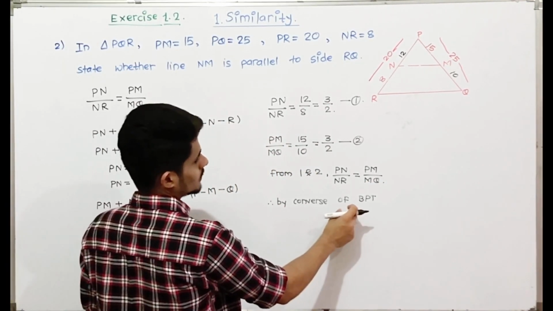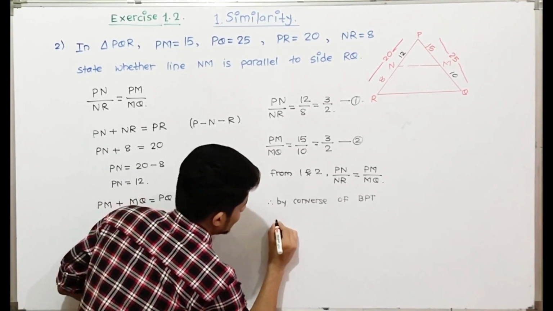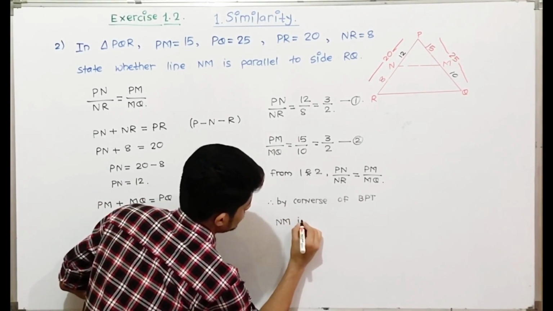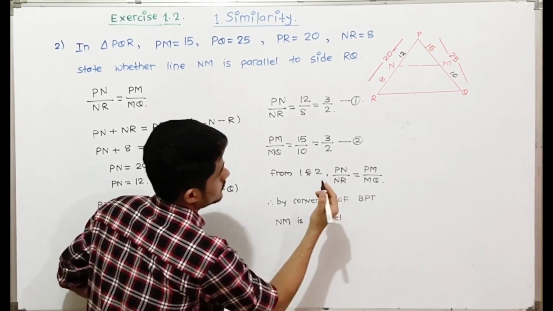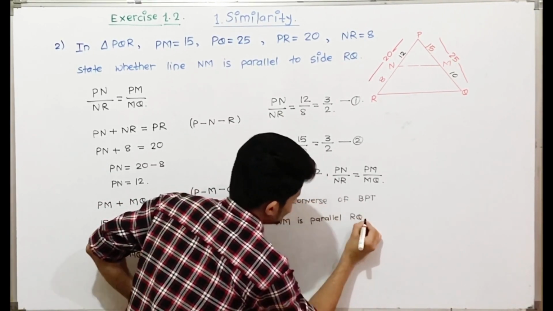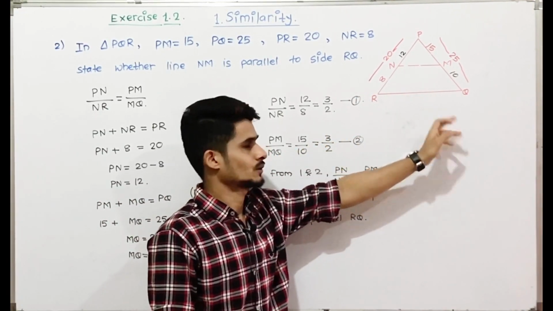Therefore, by the converse of BPT, that is the basic proportionality theorem, NM is parallel to side RQ.